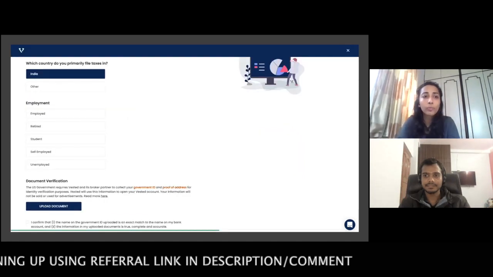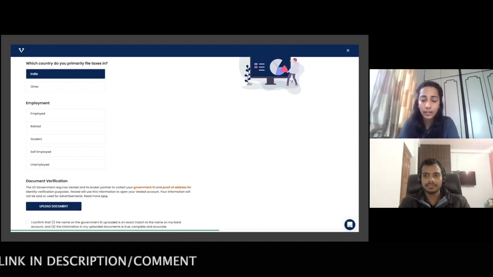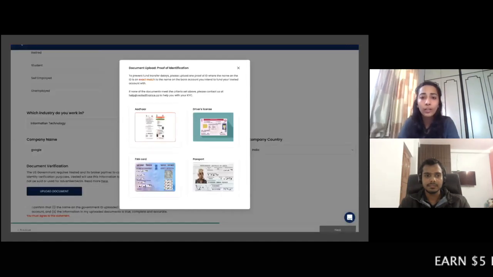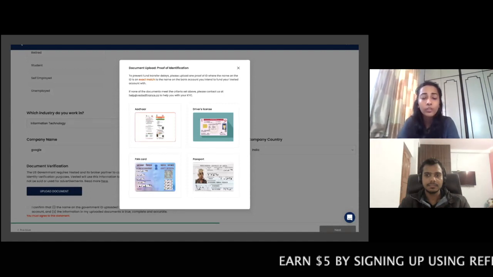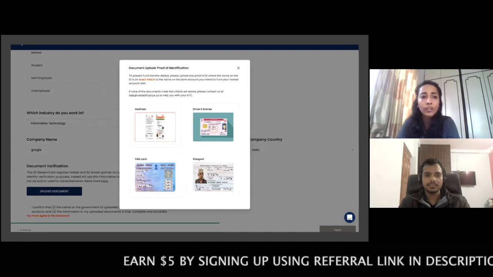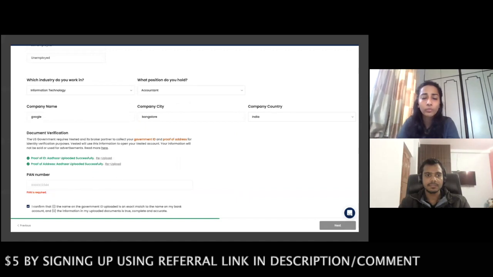So you will land on this page where you just have to fill in your country where you file your taxes, that is India in our case, and your employment status. And one very important thing is to upload your government ID document, which is there to verify your user. So here you have a lot of options, like uploading your Aadhaar card or maybe driving license or PAN card, but we have chosen Aadhaar card as an option. You just have to click on upload document and upload your Aadhaar card here, and your company details, and just click on next. You will come to this page.